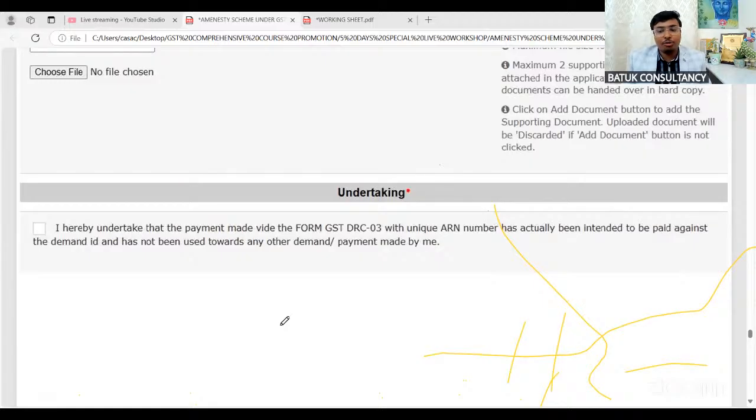No, it is adjusted, not only through the cash ledger. Only in case of liability on account of reverse charge mechanism, you need to go for the cash ledger. Otherwise, you can take the benefit of the credit ledger as well.